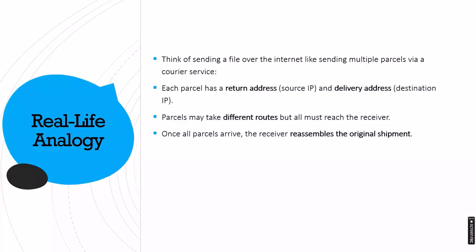Suppose you order something from Daraz, and one component is ordered from Daraz and the other component is ordered from Alibaba. Your source IP is different. There are two source IPs, but your delivery address is the same. And as your delivery address is the same, both the parcels will be delivered at the same address at your house, and you will collect them and reassemble them and complete your shipment. This is how internet protocol works.